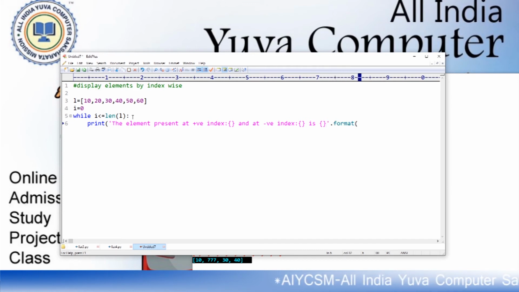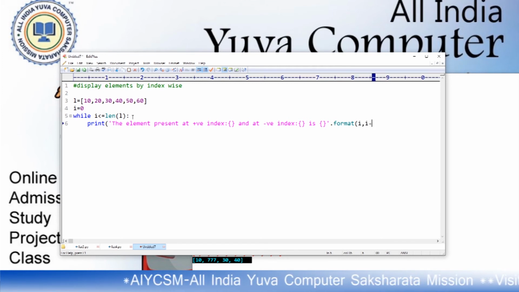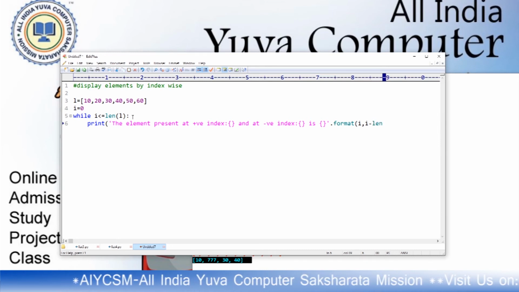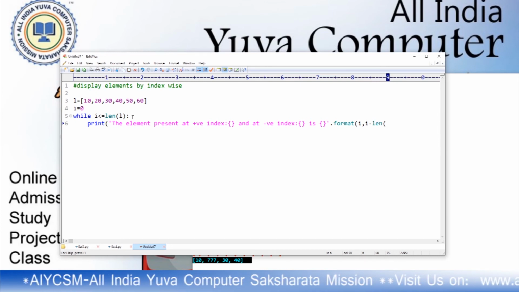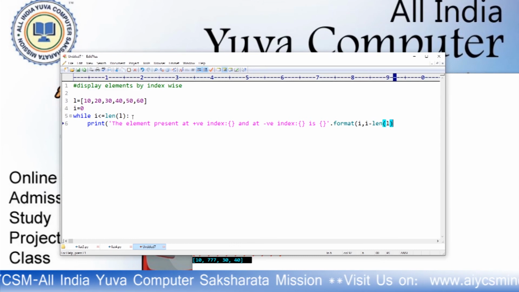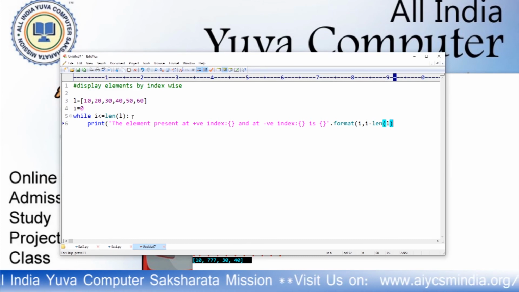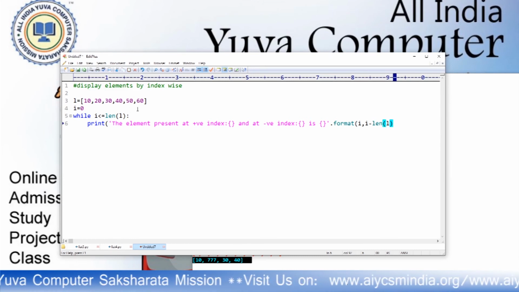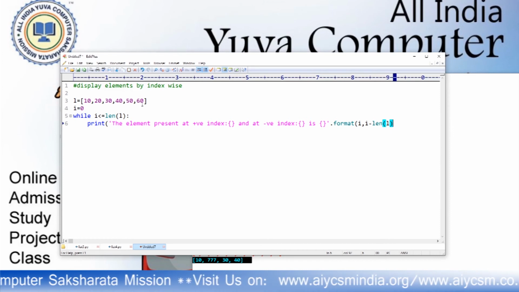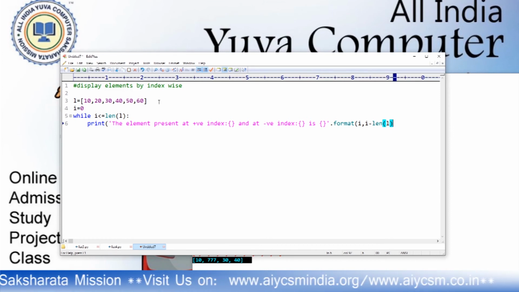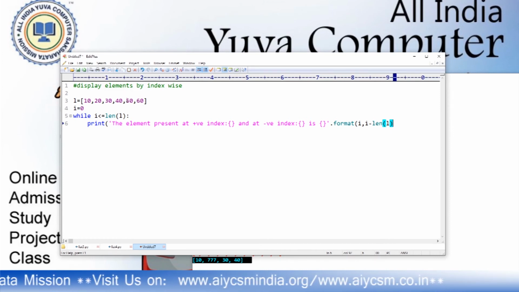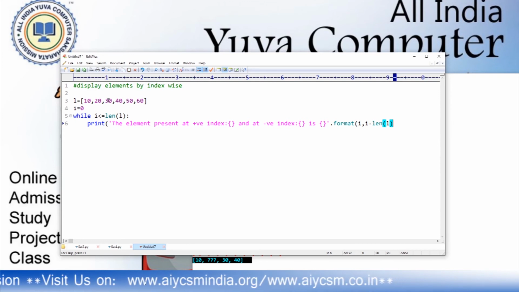the positive index. How can you calculate the negative index? I minus len of L, that indicates the negative index. I is 0, so if you calculate 0 minus 6, that means minus 6, then 1 minus 6 means minus 5, minus 4, minus 3, minus 2, minus 1.